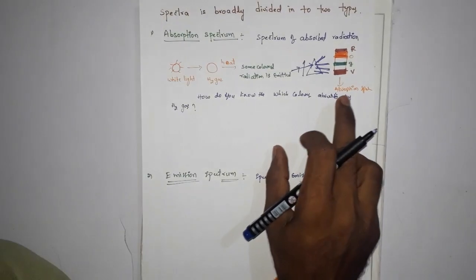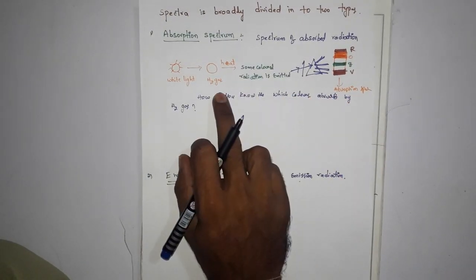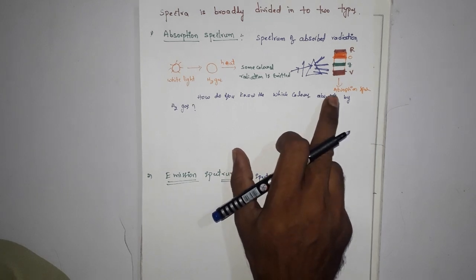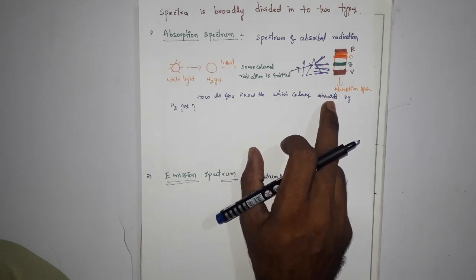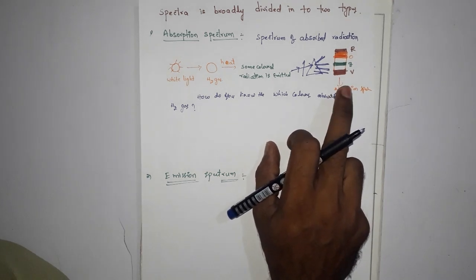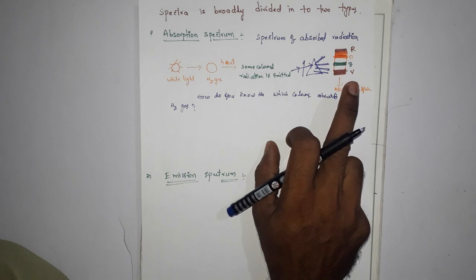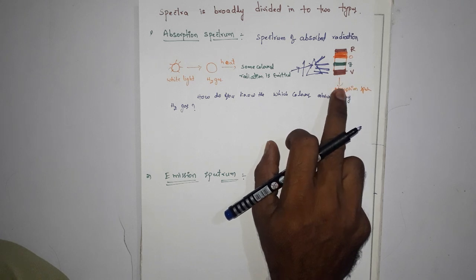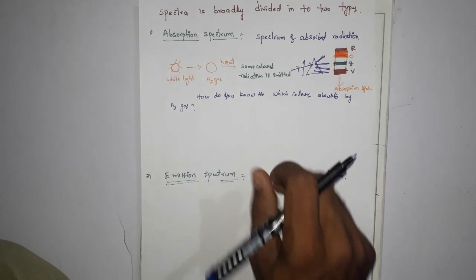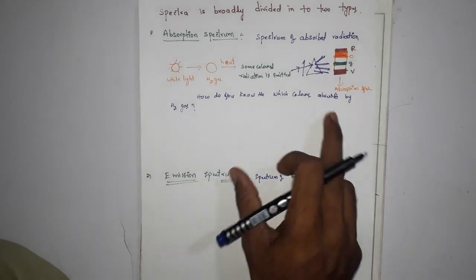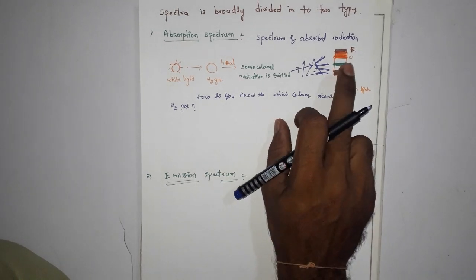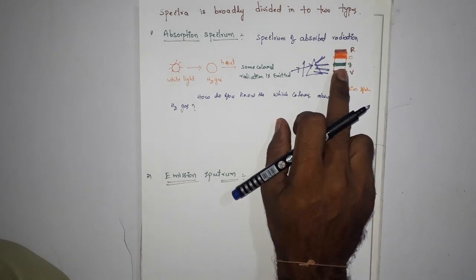If you observe the absorption spectrum of H2 gas, indigo, blue and yellow radiations are missing. That means H2 gas must have absorbed indigo, blue and yellow radiations. Whichever radiation H2 gas absorbed, those radiations will not appear on the absorption spectrum.